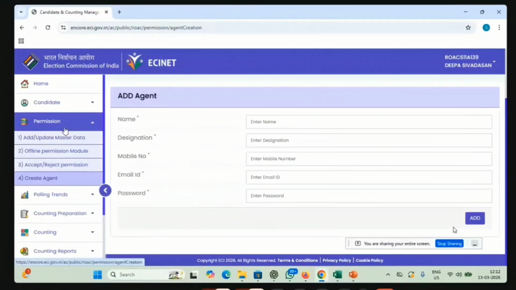The application form and the attachments required, everything will be done by the CEO office. The person who is applying will be getting some forms which he has to fill, that will be uploaded by the candidate or candidate representative, and you can process it. That will be taken care of by the CEO office.